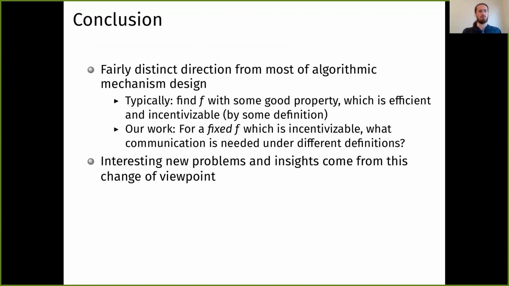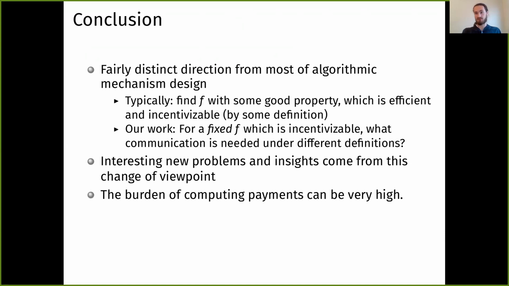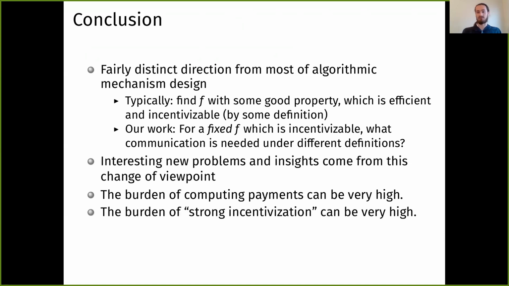And this new viewpoint highlights some interesting new problems and gives some interesting insights that you might miss if you just thought in the more common framework. In particular, our insights here is that the burden of computing payments can be very high, and the burden of strong or DSIC incentivization can be very high. The second result we also find very technically interesting because it's this brand new type of communication lower bound where, again, these incentive constraints are really kind of everywhere in the game tree and not just applied to the outcome function.